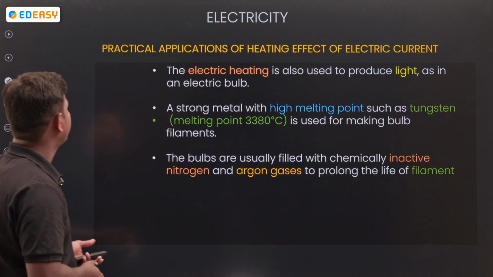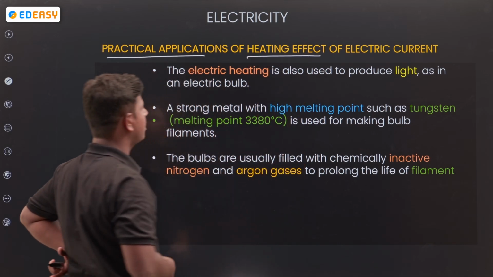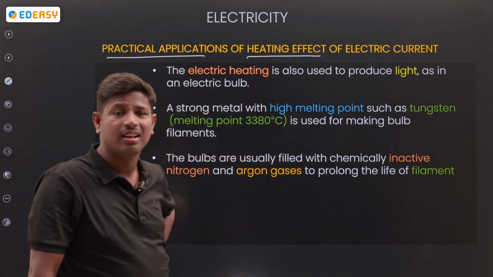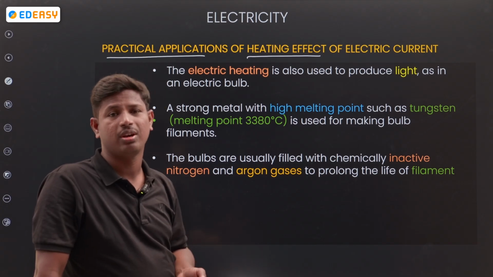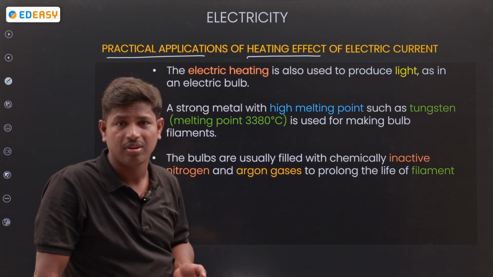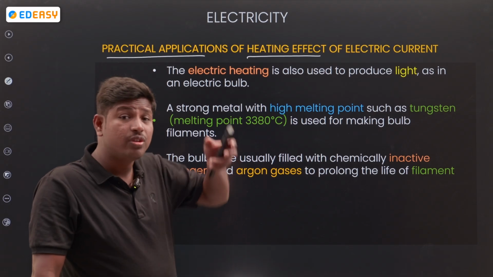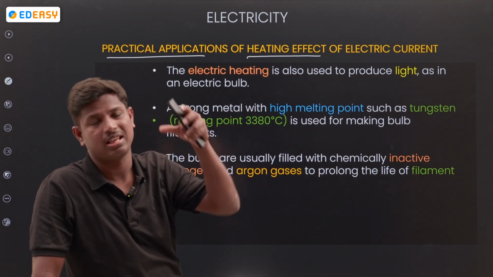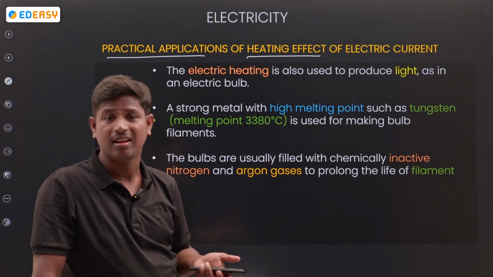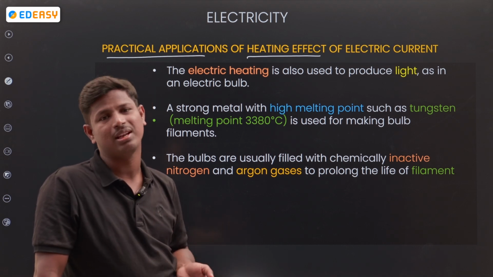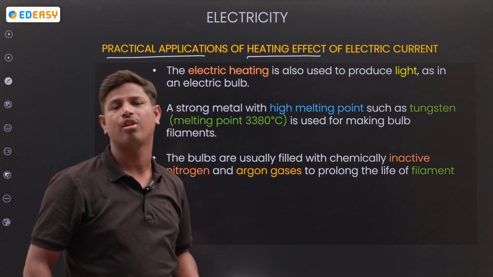Next, practical applications of the heating effects of electrical current. Where do we use them practically? If you take an iron box, it produces an amount of heat. Many electronic devices produce heat which we use especially for heating purposes: boiling eggs, induction coil heating, cooker heating. So many electronic appliances are there.